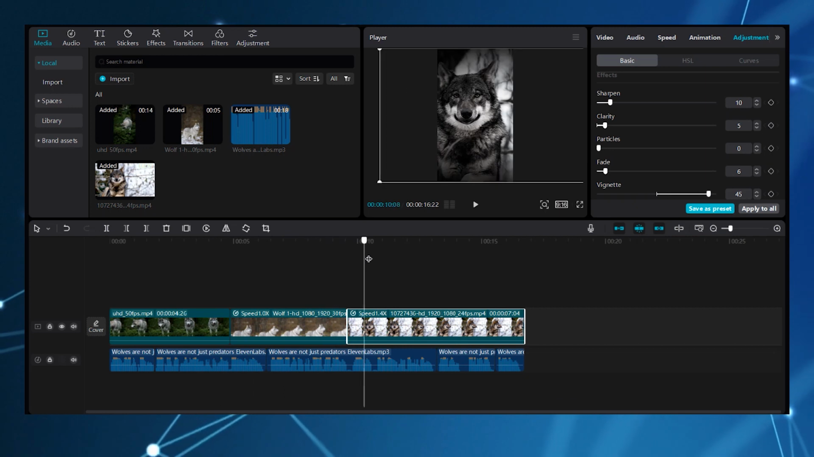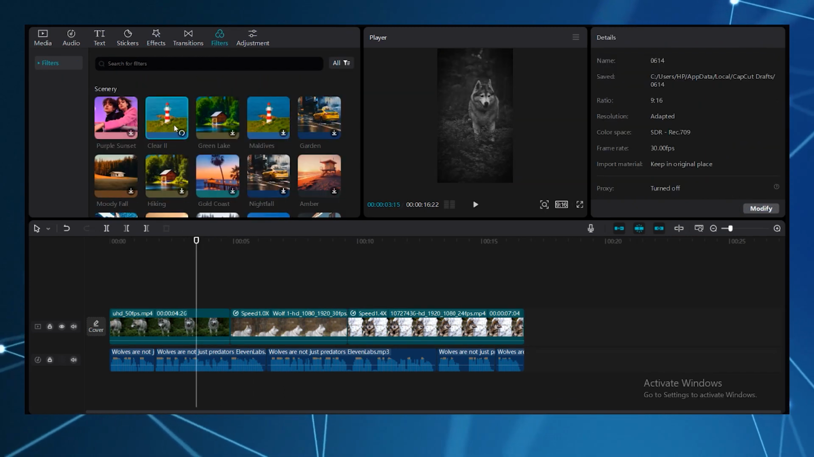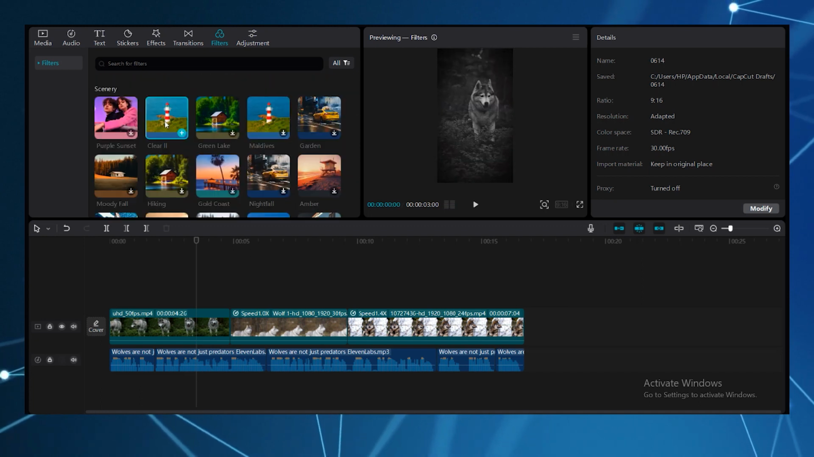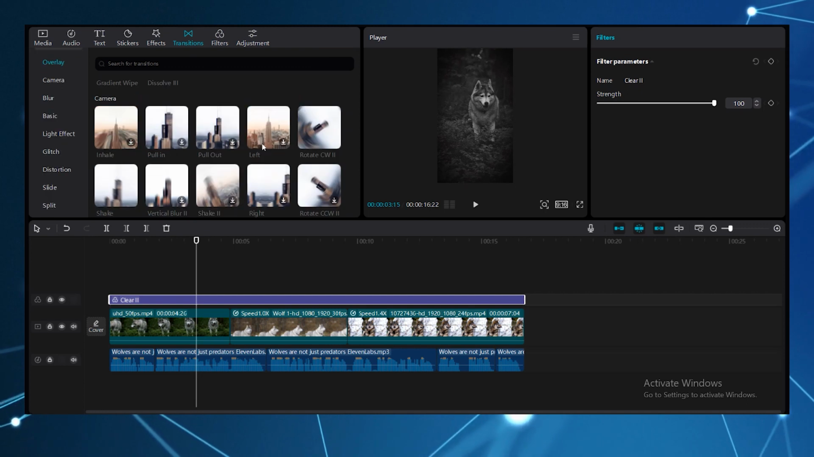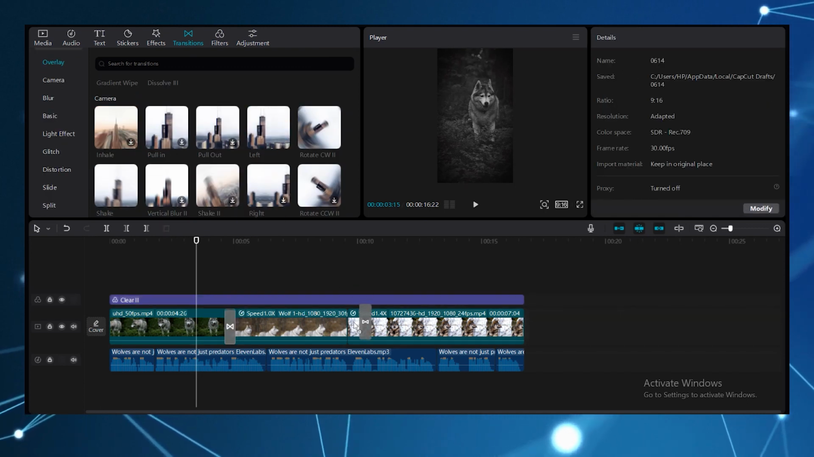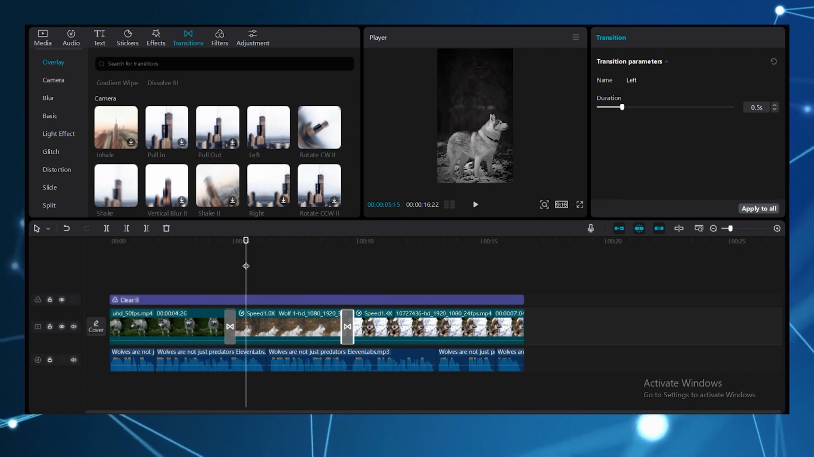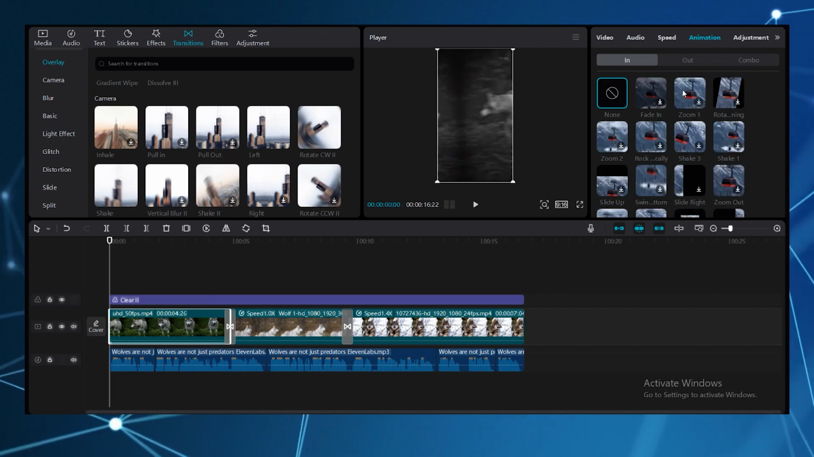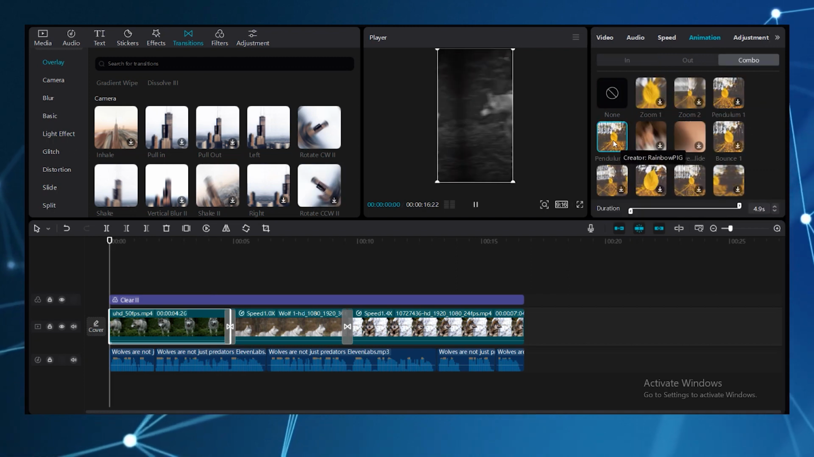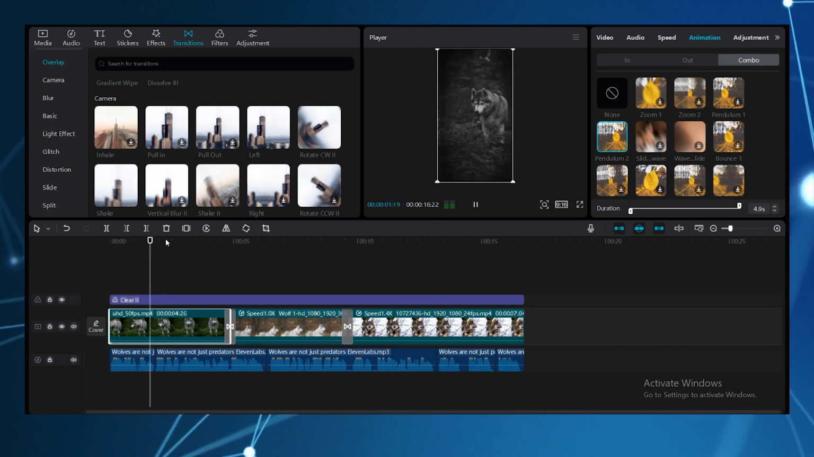Next, let's add some effects, and feel free to explore and add any effects you like by simply dragging and dropping them onto the video. Finally, you can add transitions between the videos. I recommend using the left transition for a cool effect. Repeat this for each video transition, and you're all set. Then add some movement in every video. I recommend using the pendulum 1 or 2 as they make the video look good. And again, you can go through all the effects and choose whatever you like.